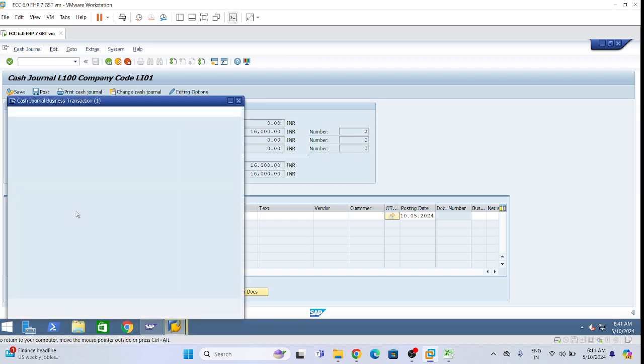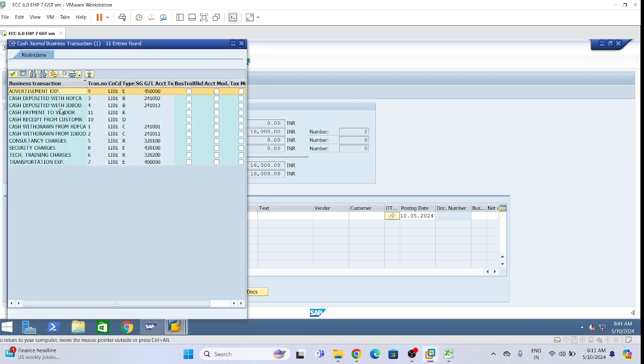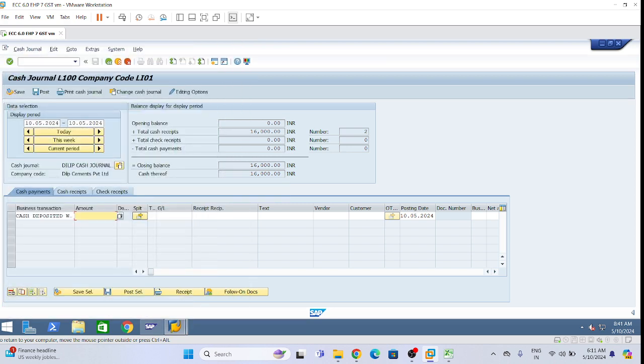Okay. First we will do cash deposited in IDBI. Cash deposited with IDBI. So here we'll do 2,500. What we need to do else?